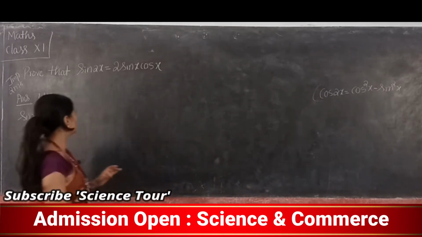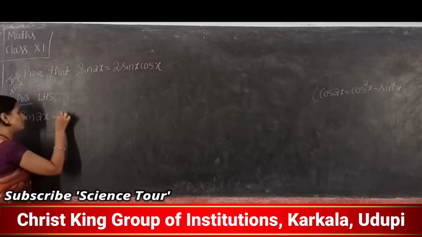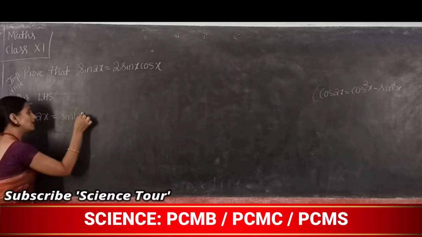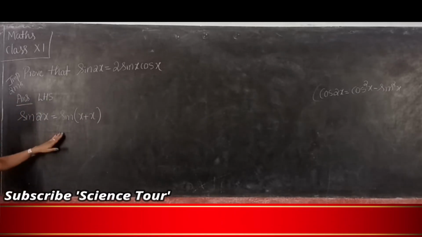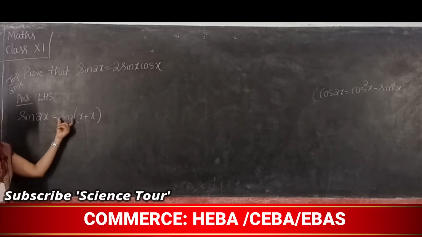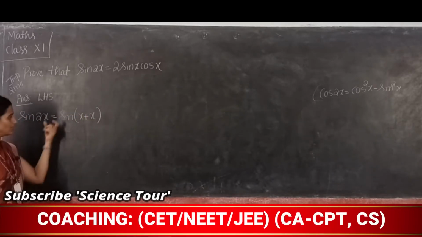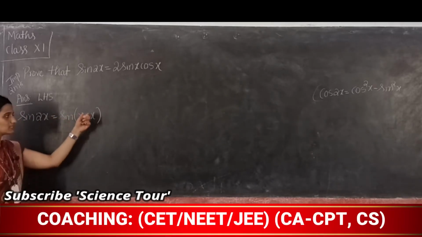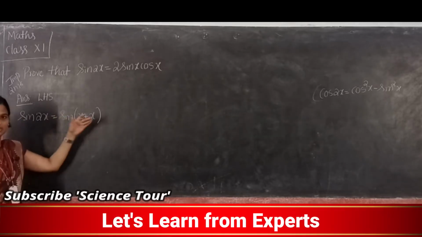In the same way here also, sin 2x: first split that 2x as x plus x. So now it is in the form of sin x plus y, right? Which formula can we use here? What is sin x plus y?